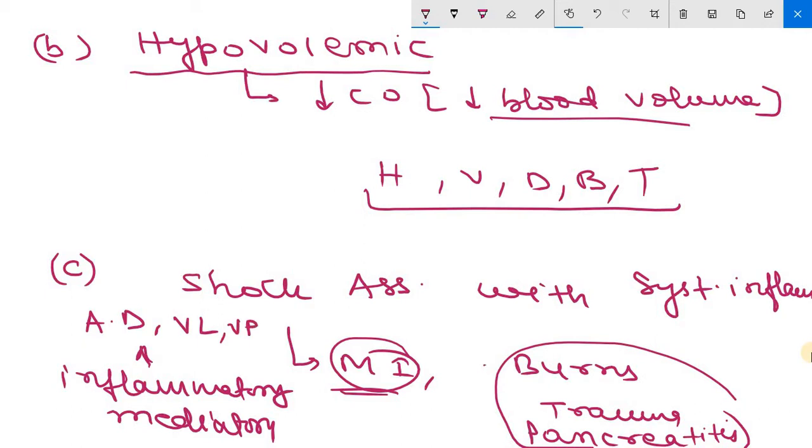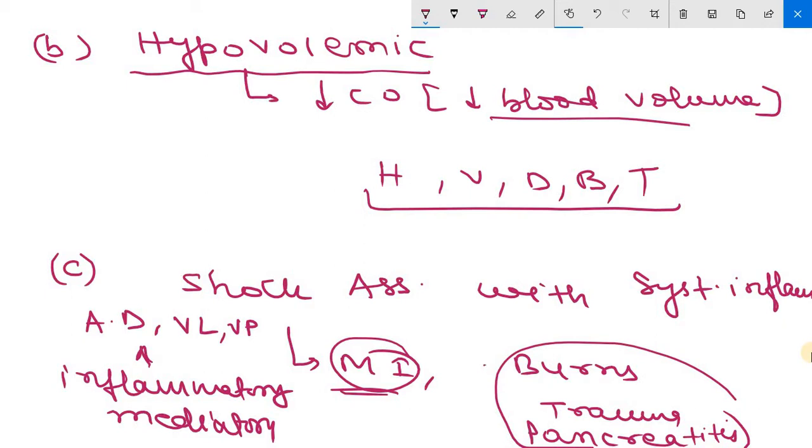Clear? So once again, the common pathogenic feature is a massive outpouring of inflammatory mediators from innate and adaptive immune cells that produce three things mainly: arterial vasodilation, vascular leakage due to increased permeability, and venous blood pooling.